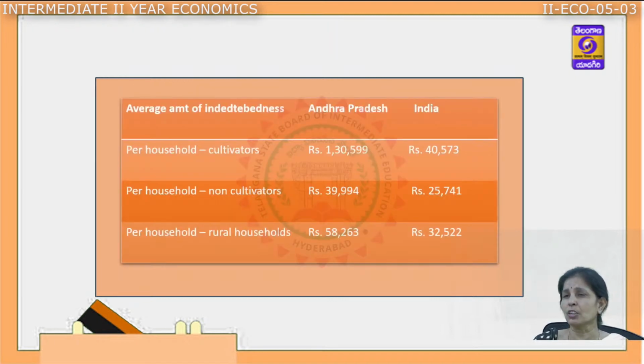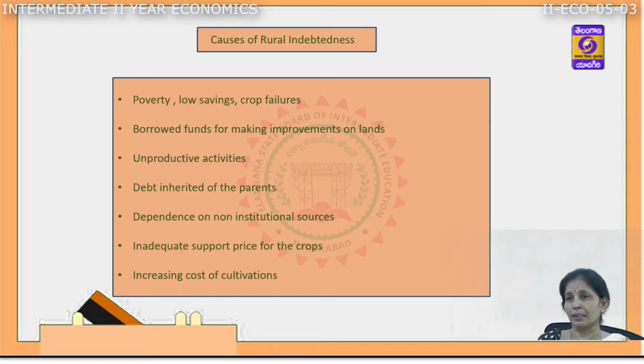What are the major reasons for the indebtedness of farmers? The major cause of rural indebtedness is poverty. Most of the farmers are living in poor condition, in absolute poverty, where they are not able to satisfy the basic needs of their life, and they require financial support to take care of them. Low income always leads to low savings. That is the reason that for any development in the agriculture sector, they require a loan.